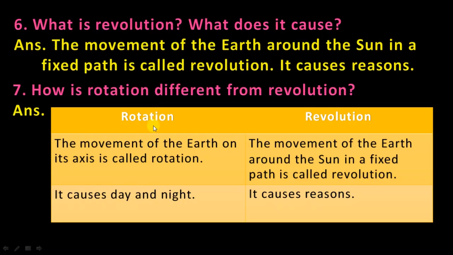Same question, rotation and revolution, here we write the same. Sixth question, fifth question. And if you forget anything, you can write: the earth takes 24 hours to complete one rotation. So here you will write: the earth takes 365 days and 6 hours to complete one revolution around the sun.